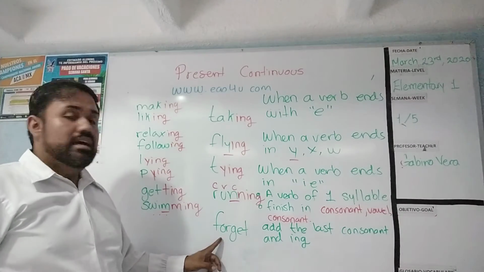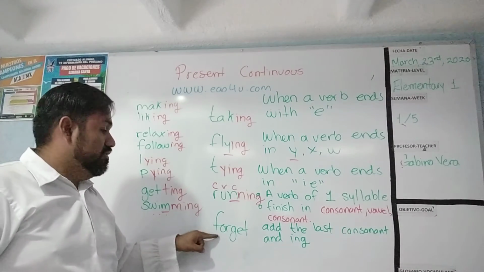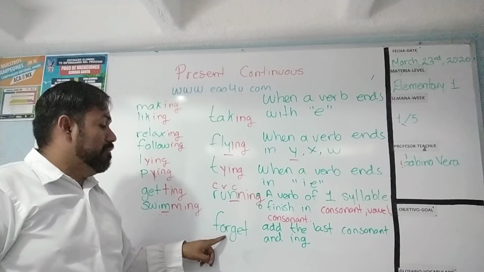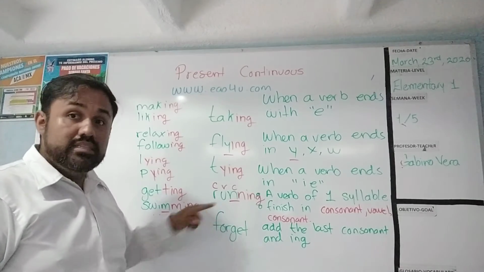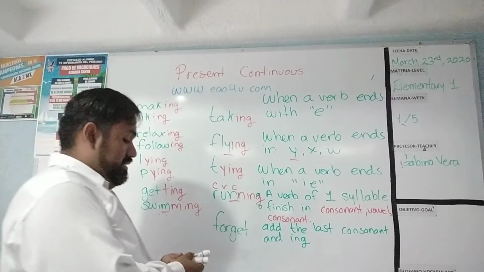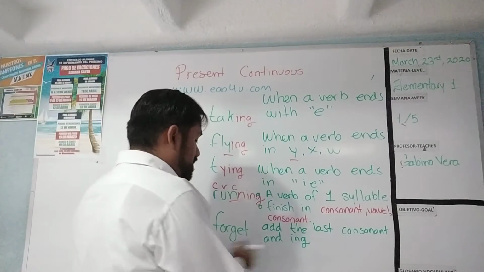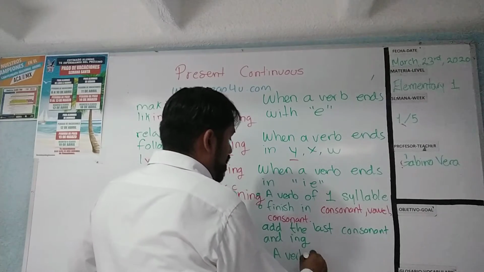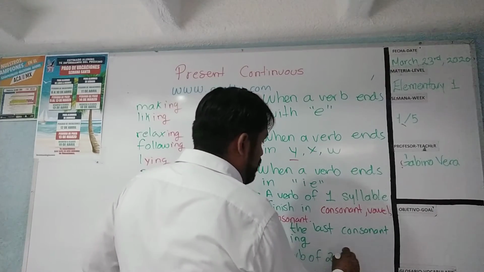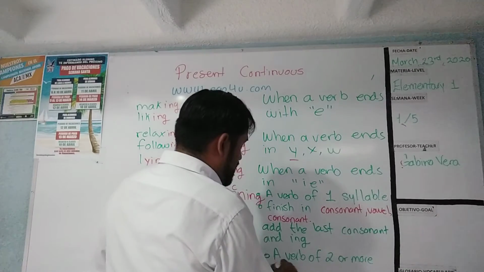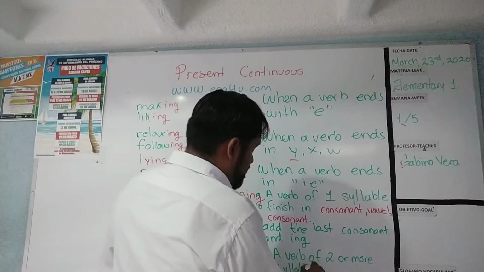And finally, we have to add these verbs. In the case of this verb, forget, it's very similar to the rule of this. We just have one difference. In this case, it must be a verb of 2 or more syllables.